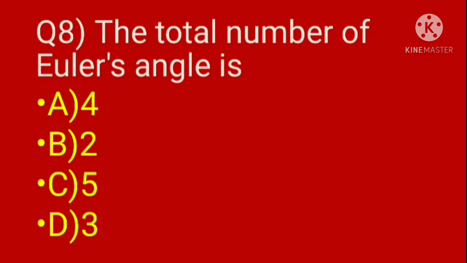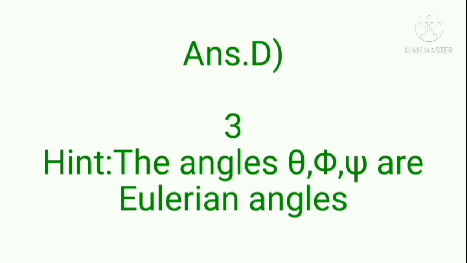Question 8. The total number of Euler angles: option A 4, option B 2, option C 5, option D 3. We know that Eulerian angles are theta, phi, psi. So, the answer is option D, 3. Hence, options A, B and C are eliminated.